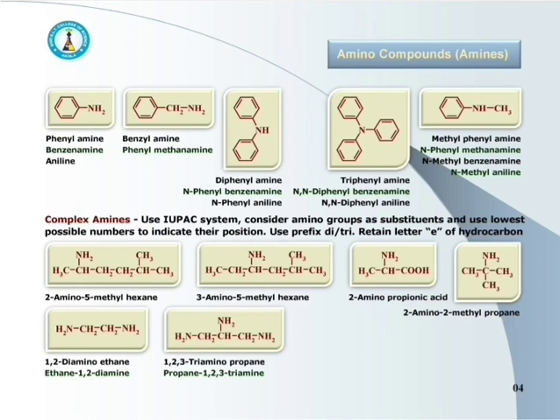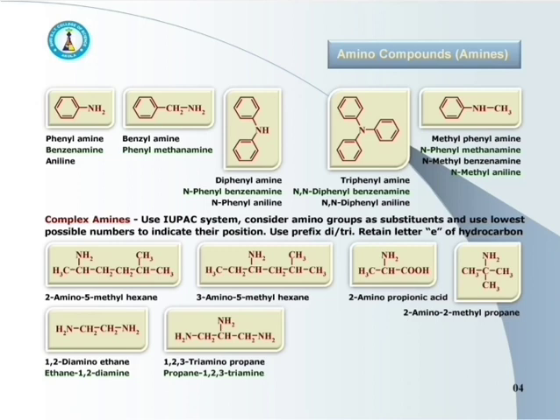Just see the examples. First one, CH3CH(NH2)CH2CH2CH(CH3)CH3. That is 2-amino-5-methylhexane. 6 carbon chain means hexane. At second position, NH2 group is present, while at fifth position, CH3 group is present, and that's why the name is 2-amino-5-methylhexane.